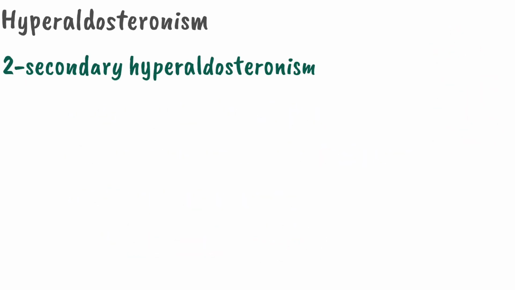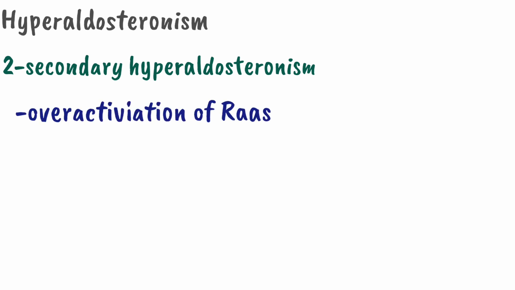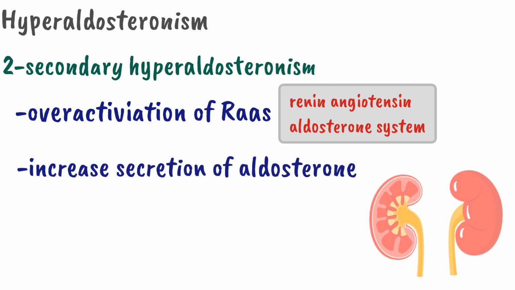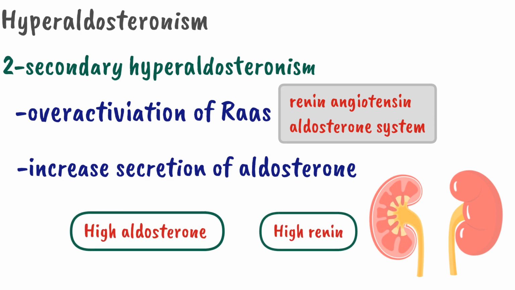While in secondary hyperaldosteronism, there is overactivation of the RAS system, the renin, angiotensin, aldosterone system. So due to the overactivity of the RAS system, there will be increased secretion of aldosterone. In this type, there will be high aldosterone and high renin level. Now we will study these two types in a bit more detail. Let's begin with primary hyperaldosteronism.